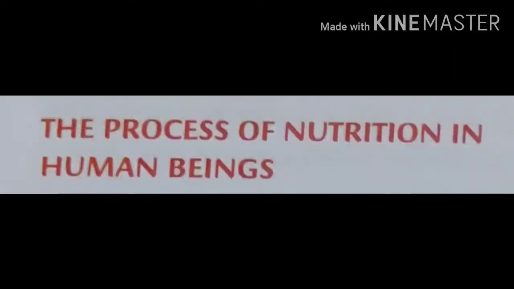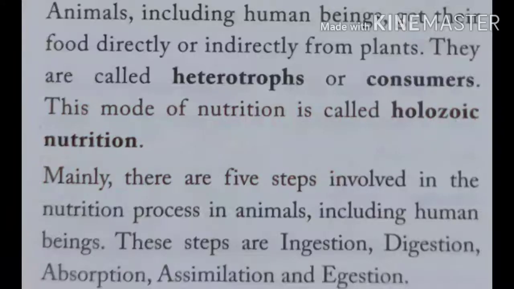Then, the process of nutrition in human beings. Animals, including human beings, get their food directly or indirectly from plants. They are called heterotrophs or consumers. That means they depend on others for food. This mode of nutrition is called holozoic nutrition.